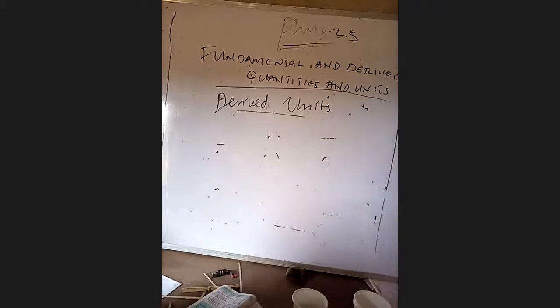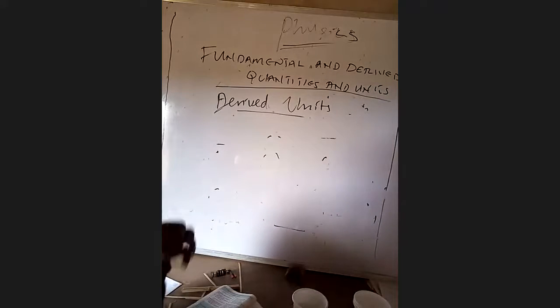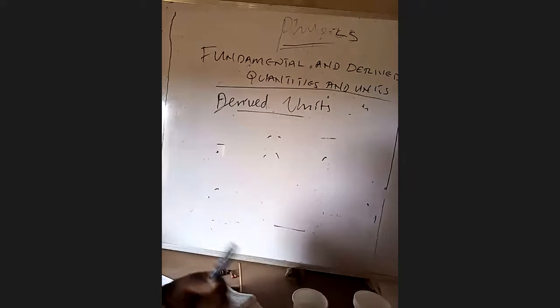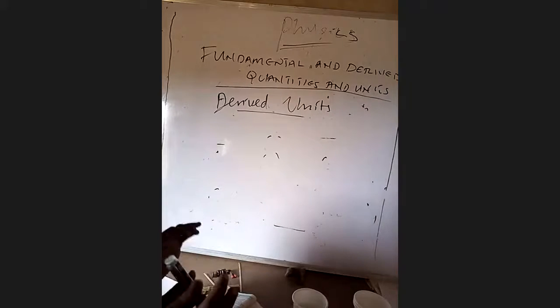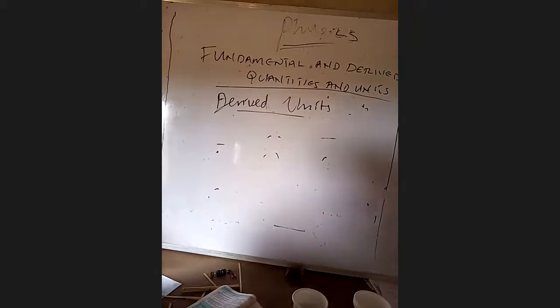We refer to them as new units or non-fundamental units derived from fundamental units. That's why we call them derived units. They are derived from a combination of fundamental units.